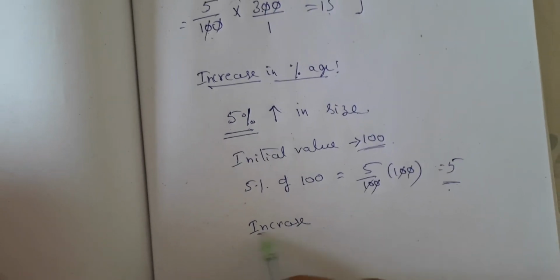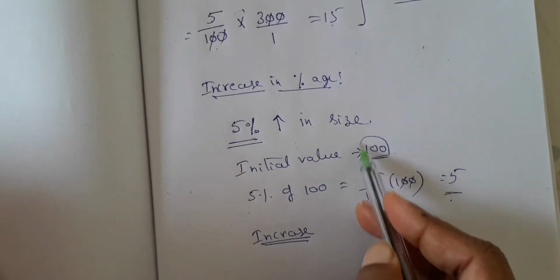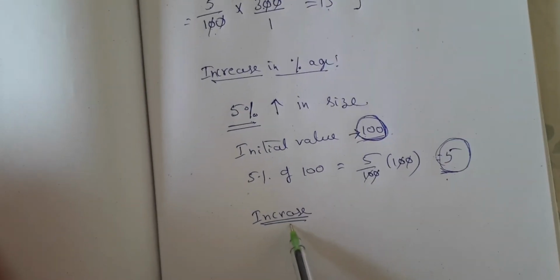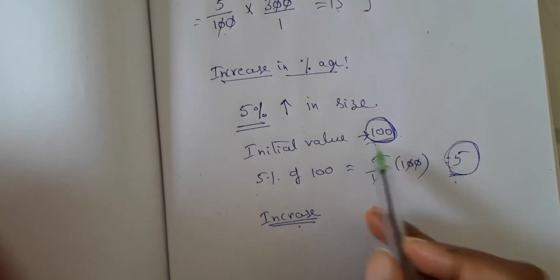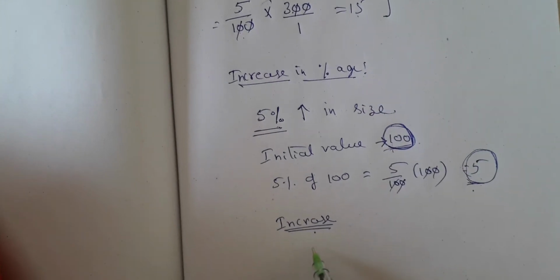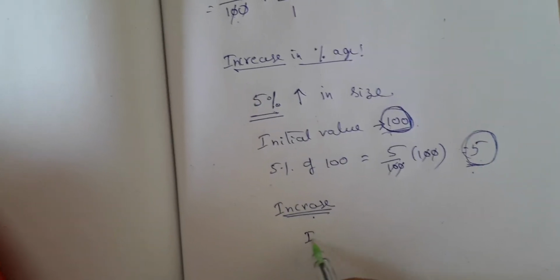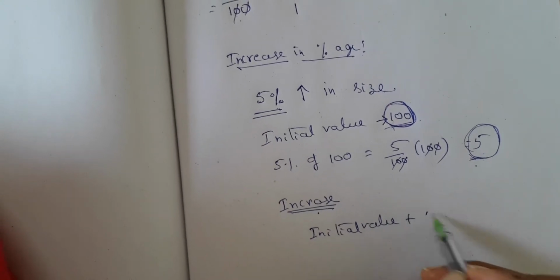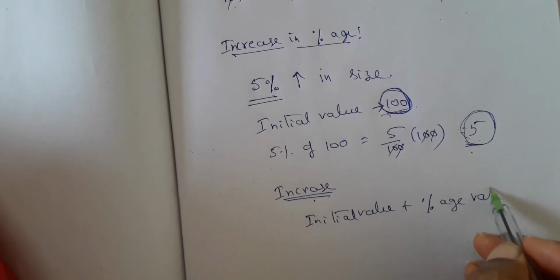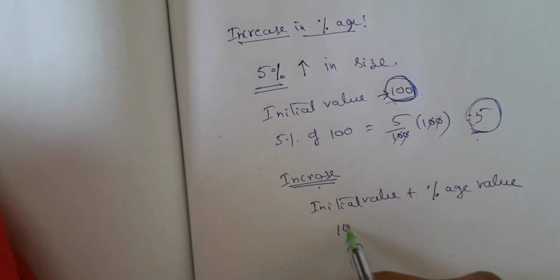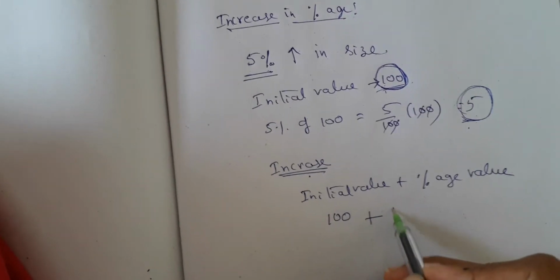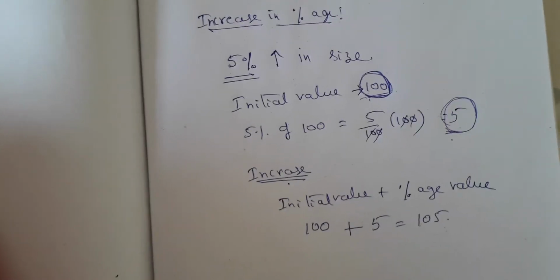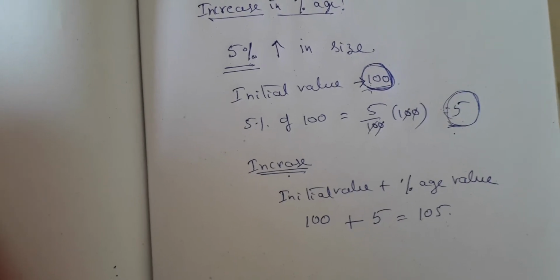what should be done? Increase means to the initial value. What is the initial value? 100. That percentage, whatever you are saying as an increase, should be added. So therefore what we will write? Therefore percentage increase means initial value plus percentage value. So what is the initial value here? 100. Plus what is the percentage value? 5. So that means it is 105.